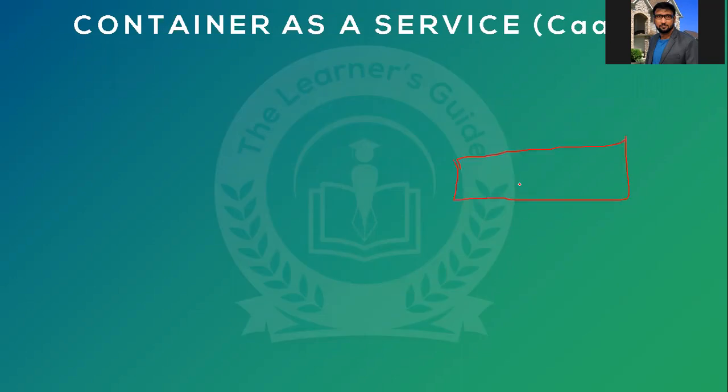What is function as a service? You can consider containerization as the next generation of hypervisor, which is Docker. You can consider Docker as function as a service. There is another component, function. Any idea what is this function as a service?